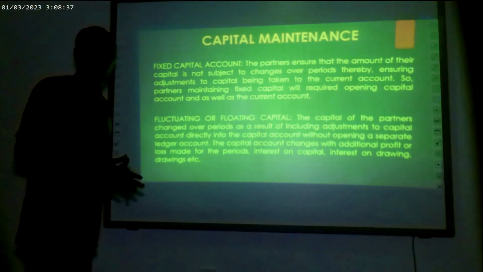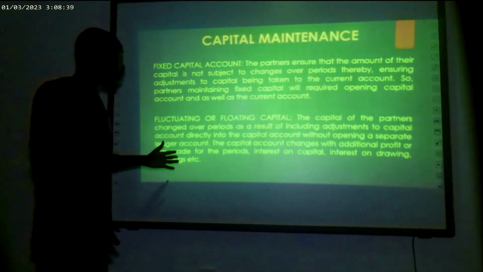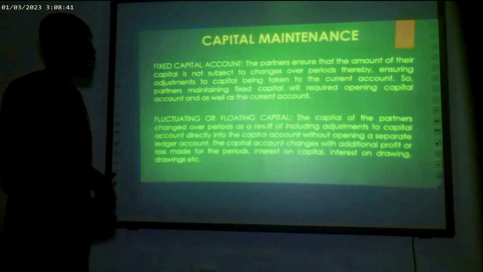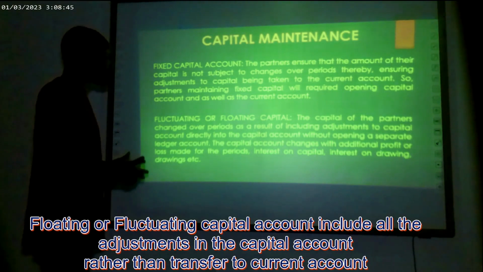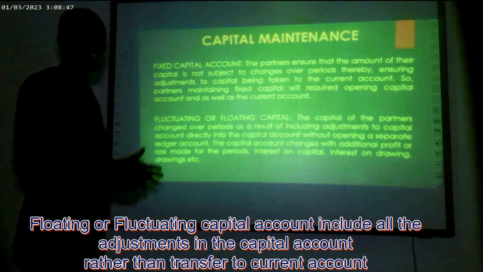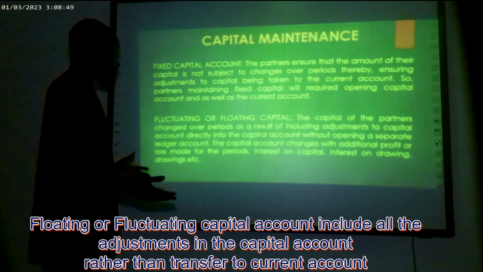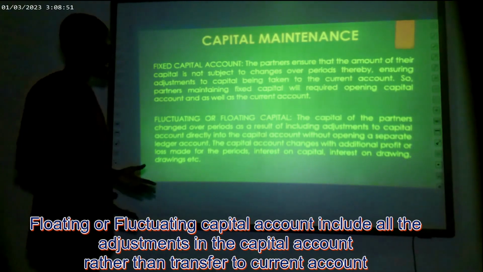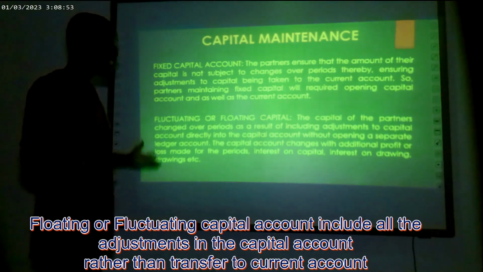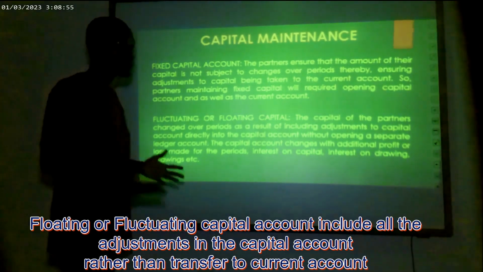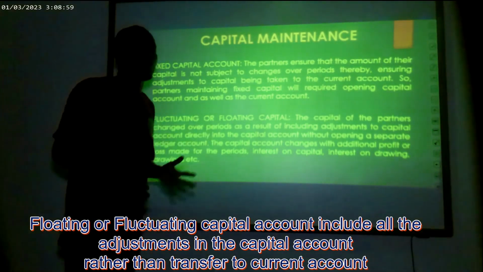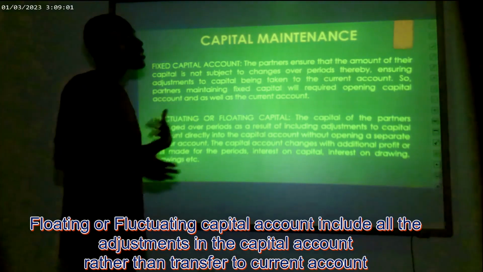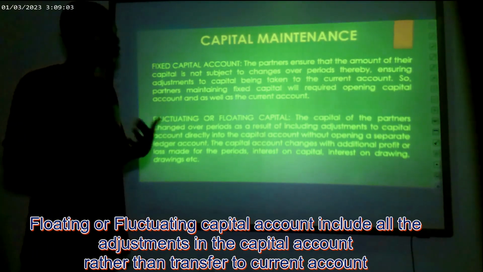So partners who maintain fixed capital accounts will require opening a current account, in one way or the other. So we also have the fluctuating or floating capital account. In the fluctuating or floating capital account, the capital of the partner changes over the period as a result of including adjustments directly in the capital account without opening a separate ledger account. That means all adjustments in the period are usually included in the capital account, and therefore the capital account will be changing over time.